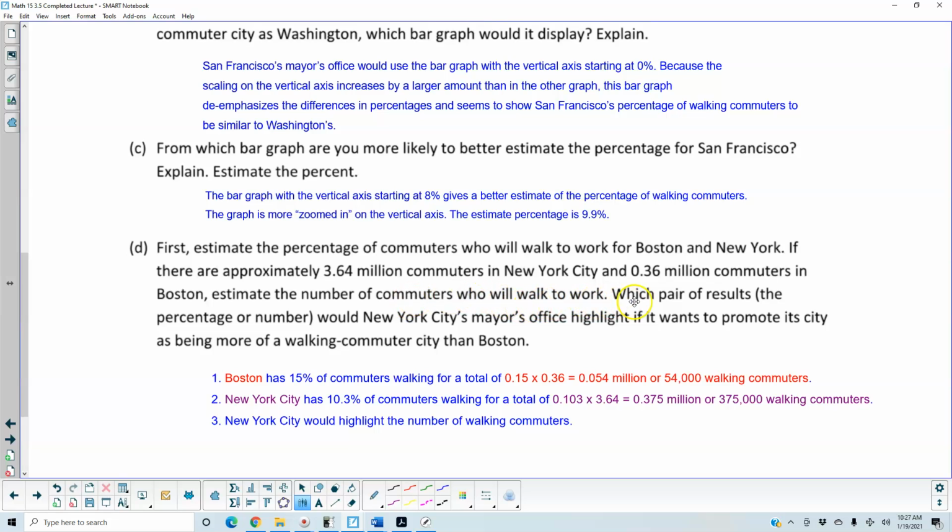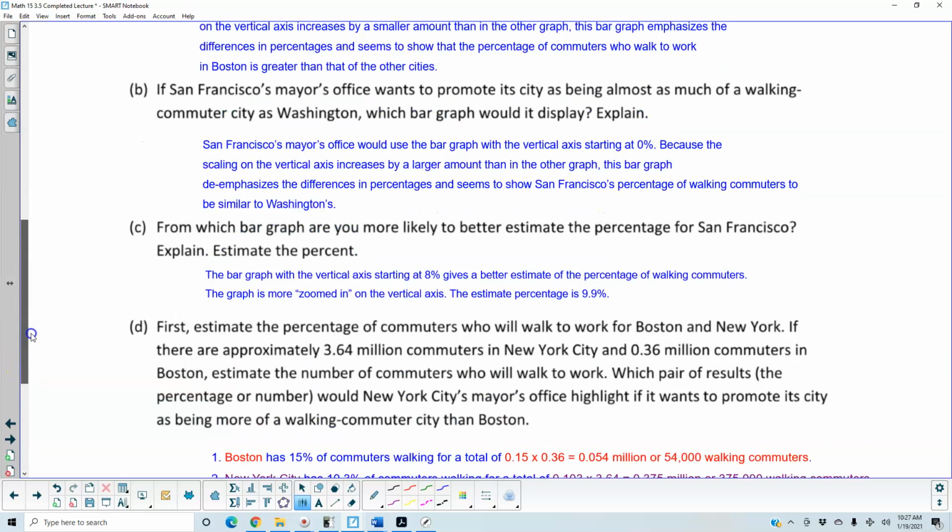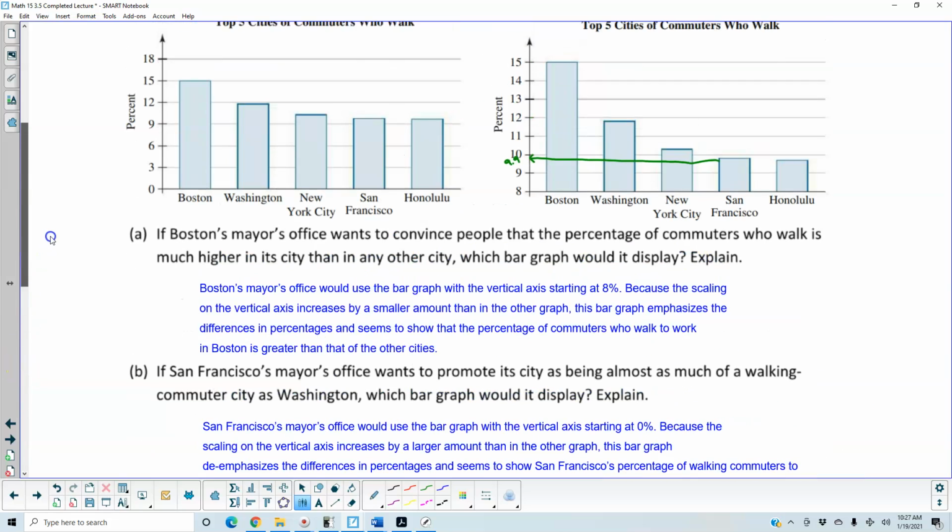Which pair of results, the percentage or number, would New York City's mayor's office highlight if it wants to promote its city as being more of a walking commuter city than Boston? Well, we need to first take a look at the percentage for Boston. We can see up here that it represents 15%.